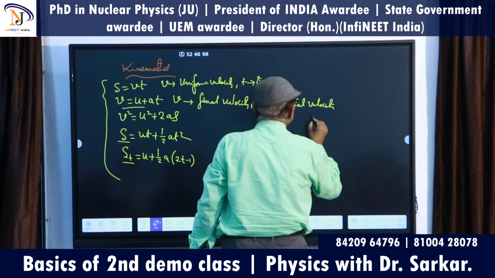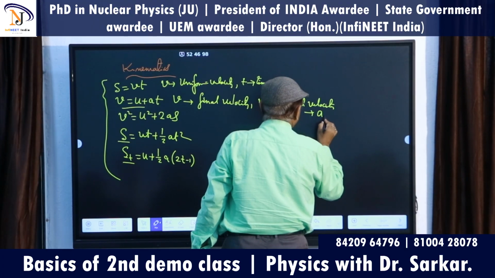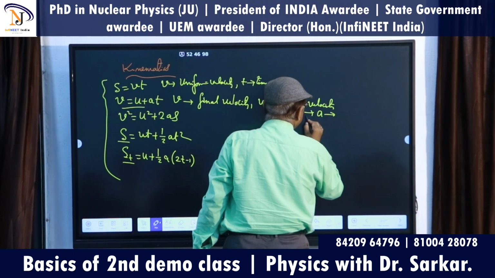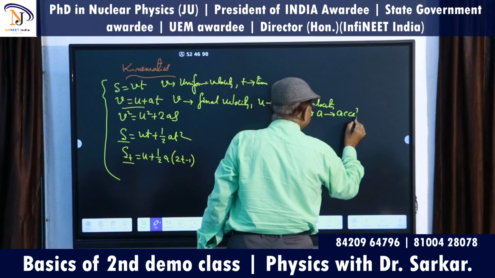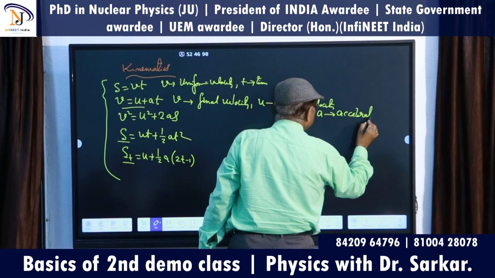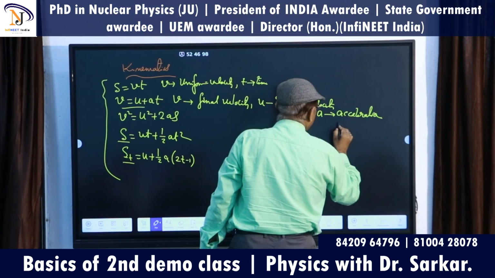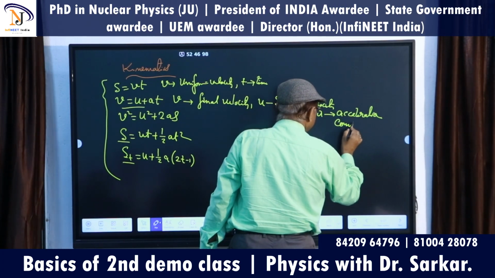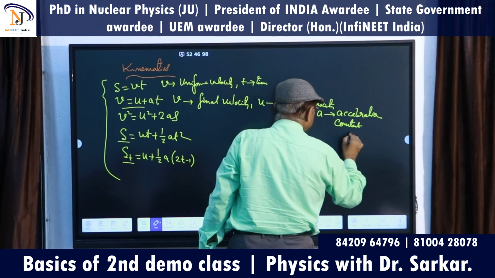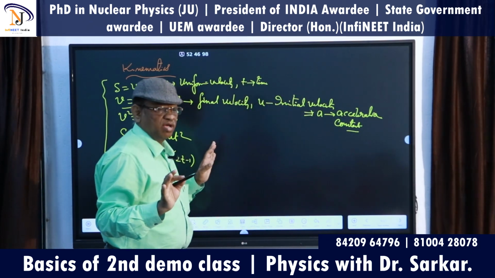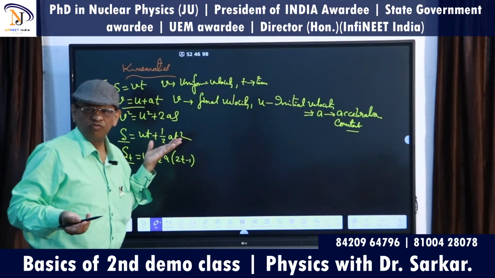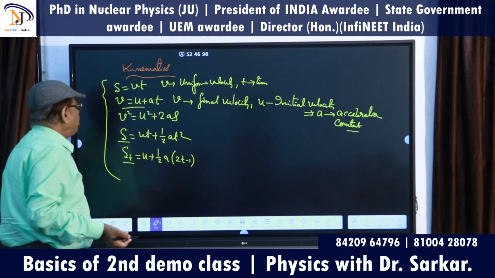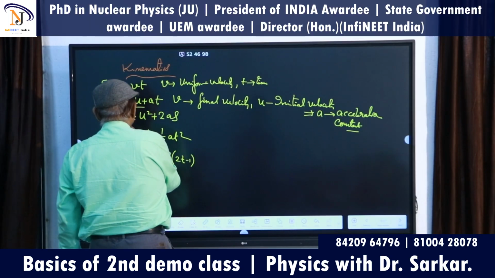And A is acceleration. What type of acceleration is it? It is constant acceleration. It is not variable at all. We will vary it elsewhere, but here it is not variable. Okay, you follow me? Then what is the meaning of these equations?